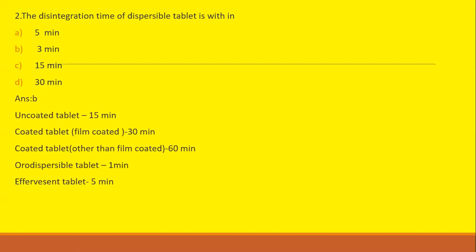For uncoated tablets, 15 minutes is the disintegration time. For film coated tablets, 30 minutes. For coated tablets other than film coated, it is 60 minutes. An orodispersible tablet should disintegrate within 1 minute. For effervescent tablets, 5 minutes is the disintegration time. So the disintegration time of a dispersible tablet is within 3 minutes.